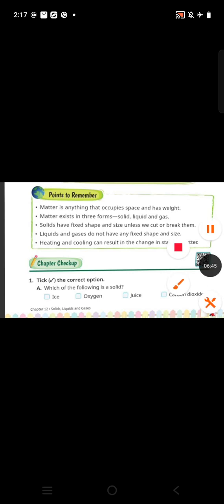Now chapter checkup. My dear students, now we are going to do the exercises of this chapter. Take the correct option. Which of the following is a solid? Here few options are given. After reading the question, we will find out the answer. Which of the following is a solid? Ice, oxygen, juice or carbon dioxide? Right, here the answer will be ice, because it has fixed shape and size.